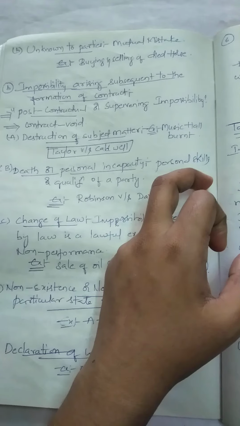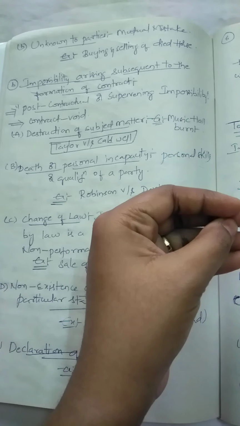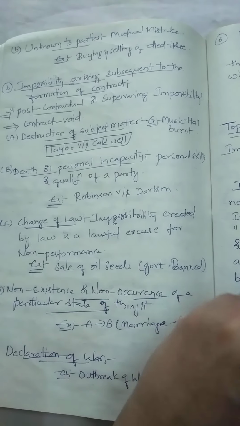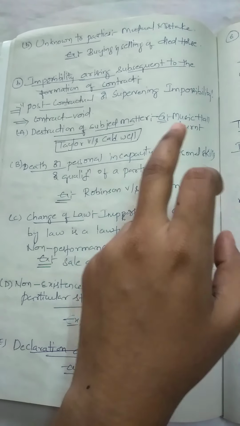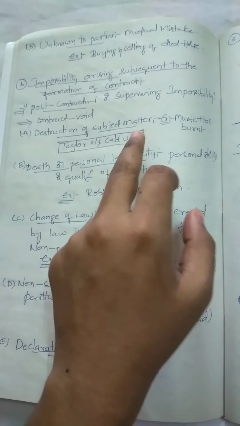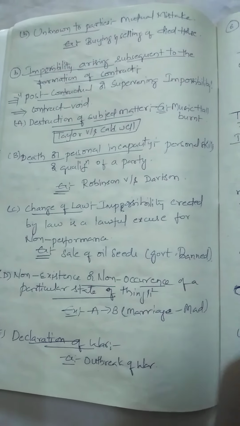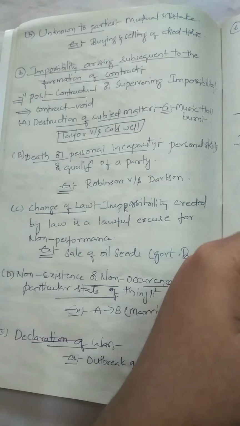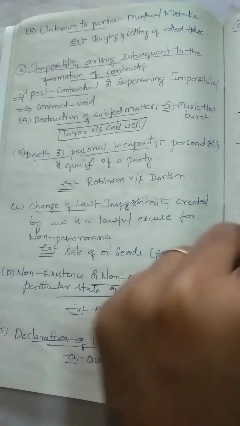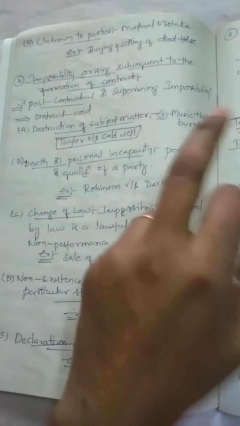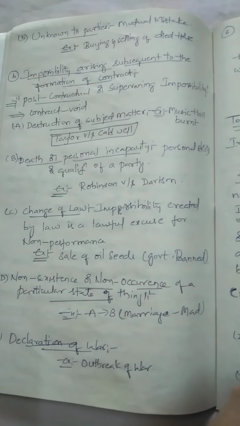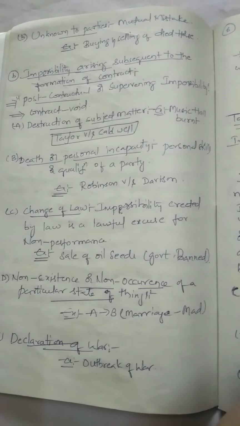So the impossibility is created after the creation of the contract. Whenever the subject matter is destroyed, it becomes impossibility. It is considered a discharge by impossibility, and such contracts cannot be performed by the parties, hence they become void. So this comes under discharge by impossibility after creation of the contract.